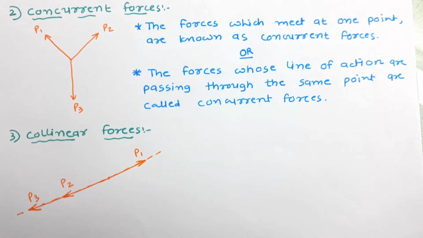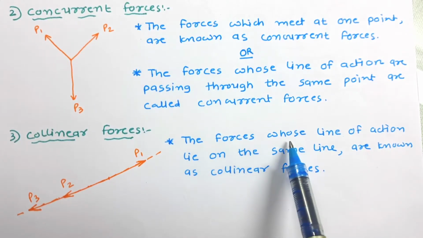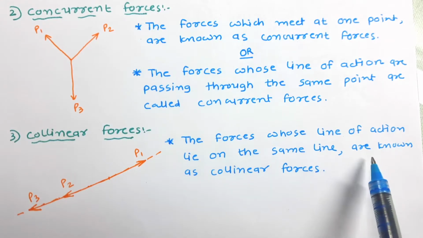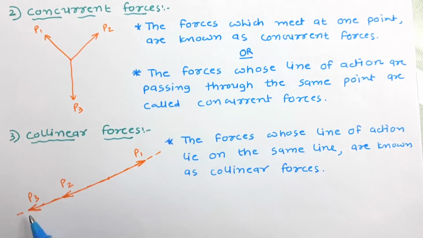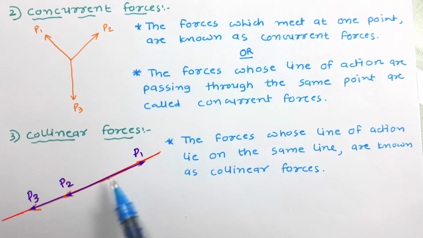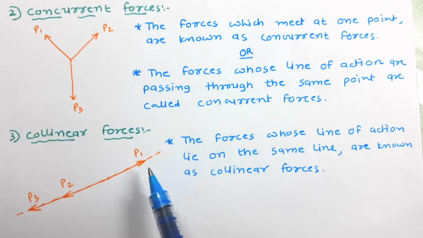Let us define it. The forces whose line of action lie on the same line are known as collinear forces. So here P1, P2 and P3, whose line of action are in this line, that's why these forces are called collinear forces. Let us move ahead.